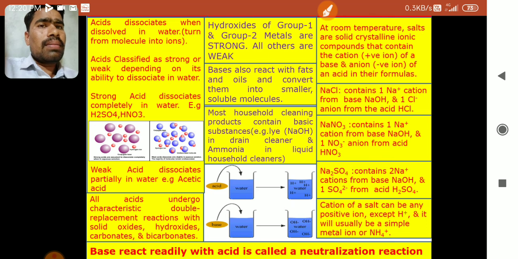So this is the common characteristic of acids and bases. Bases react readily with acids, and when bases react with acid, the reaction is called a neutralization reaction. I have already explained this.